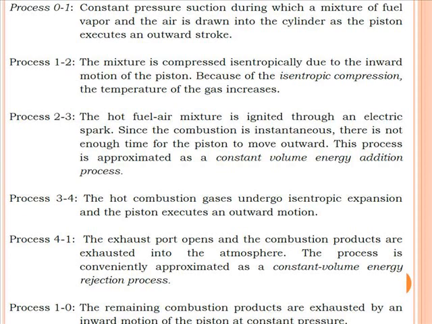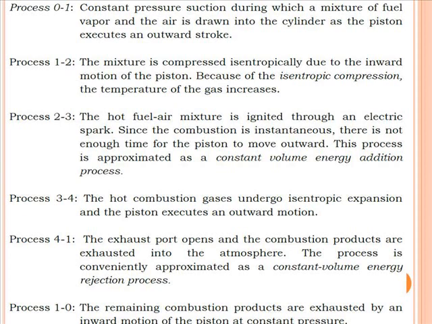mixture's pressure as well as temperature will rise, and at the end of the process 1 to 2, the piston is available at the uppermost position or at the inward side with a pressure value of P2 and the temperature value of T2. Now the next process is process 2 to 3. The process 2 to 3 is a constant volume process.